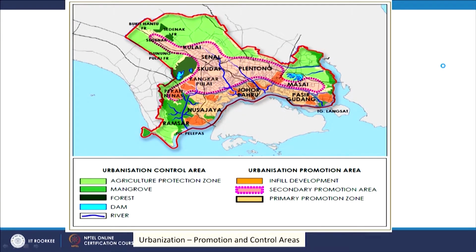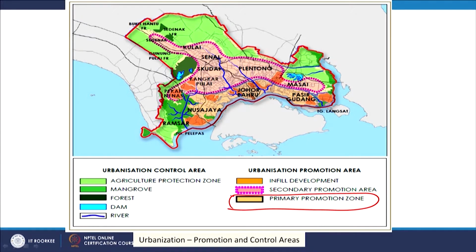So, what they have done is they have analyzed the whole region, and they have distributed it into several sub regions. One is the primary promotion zone, where the major urbanization will be promoted.